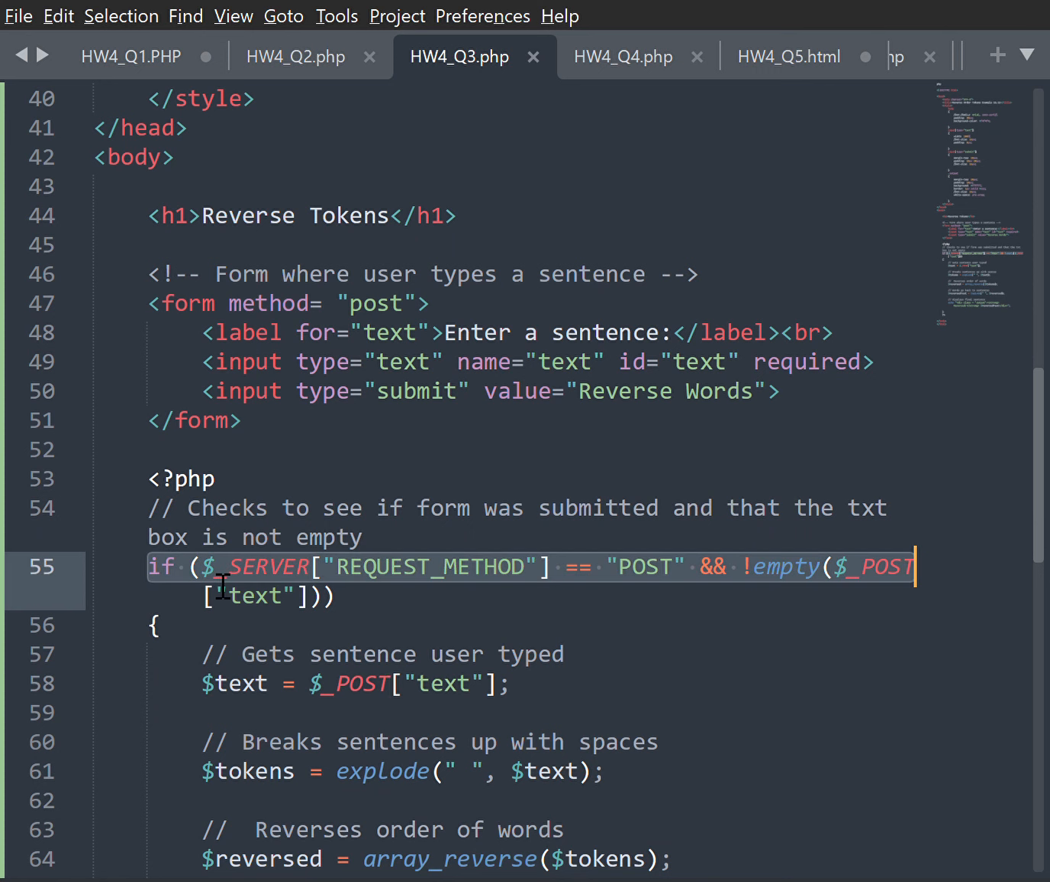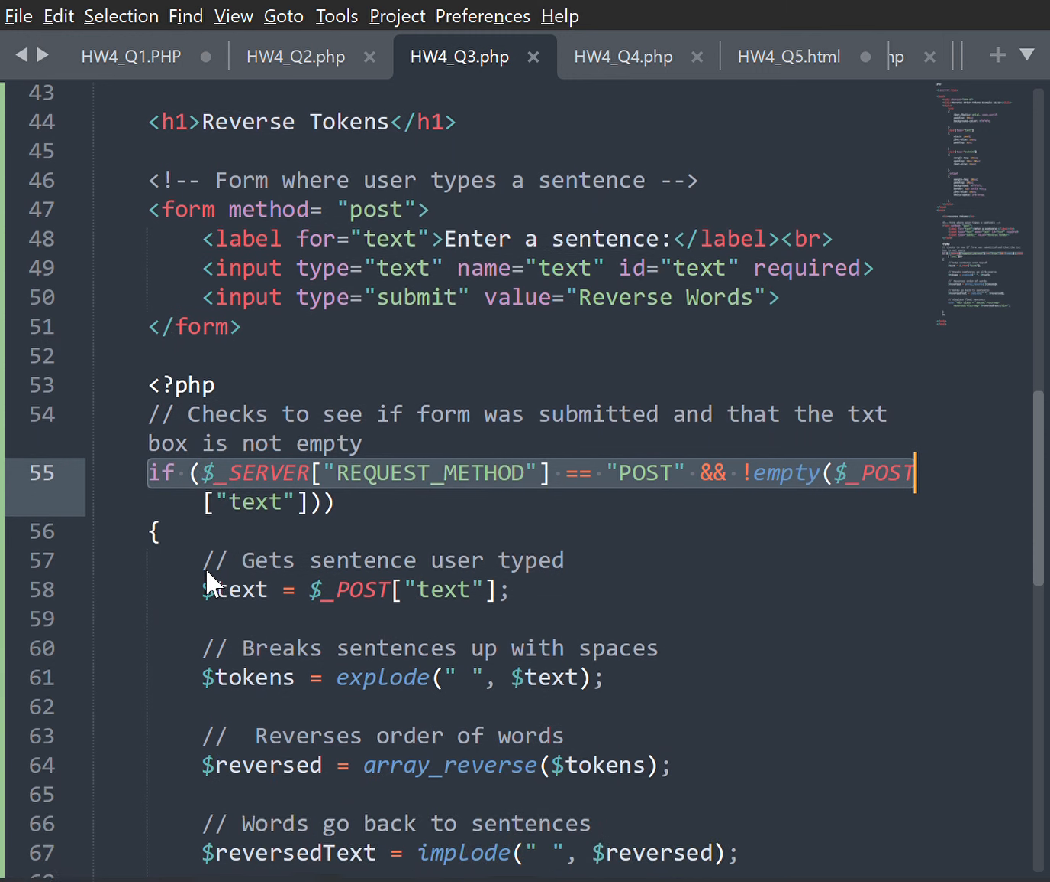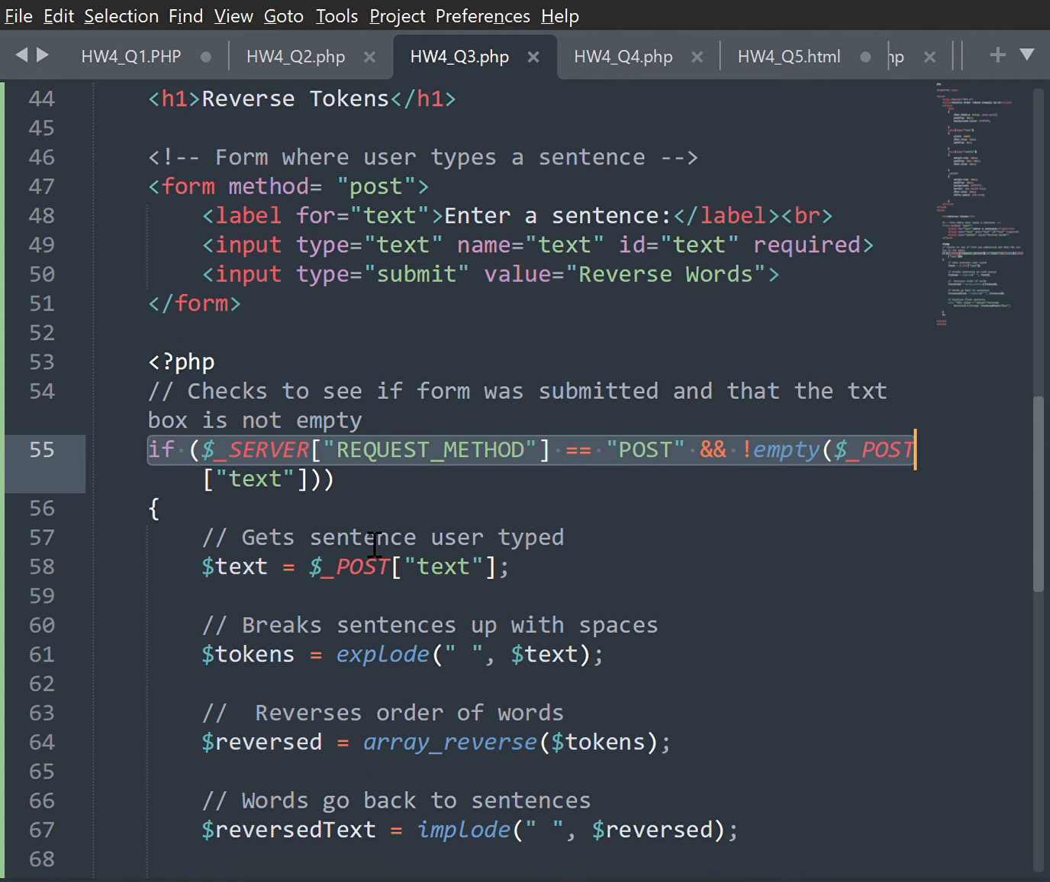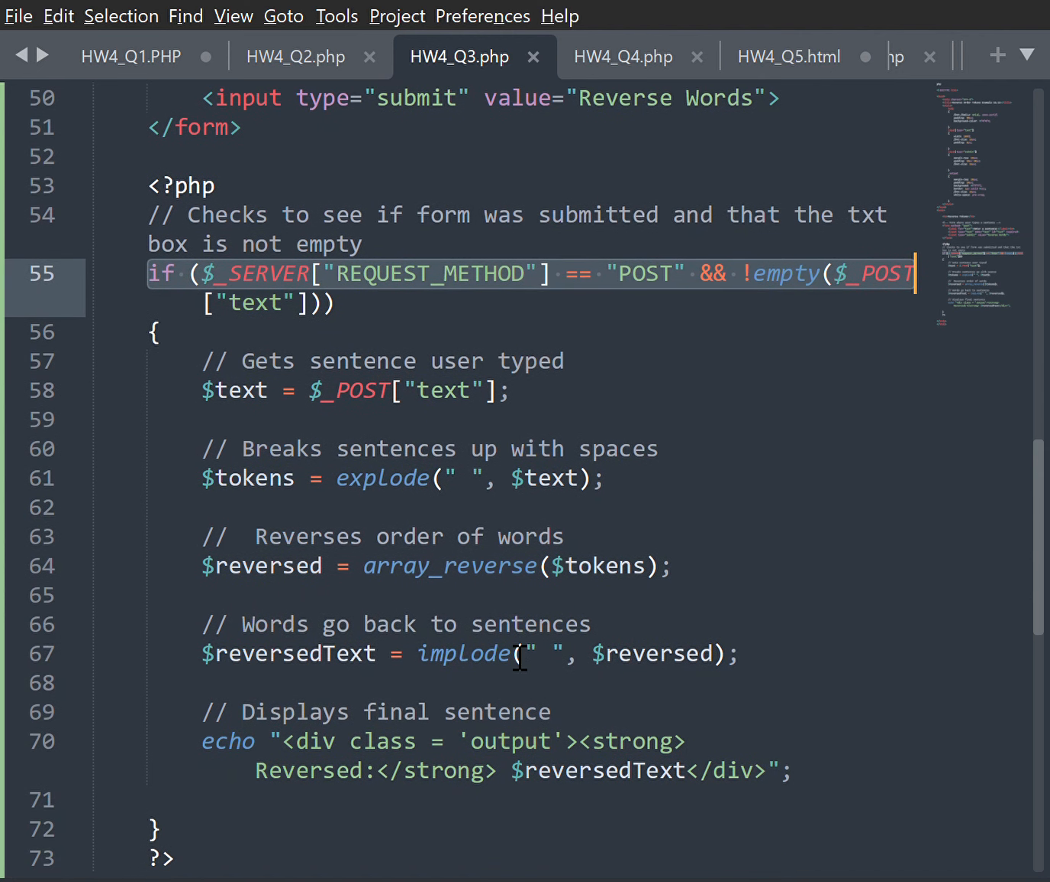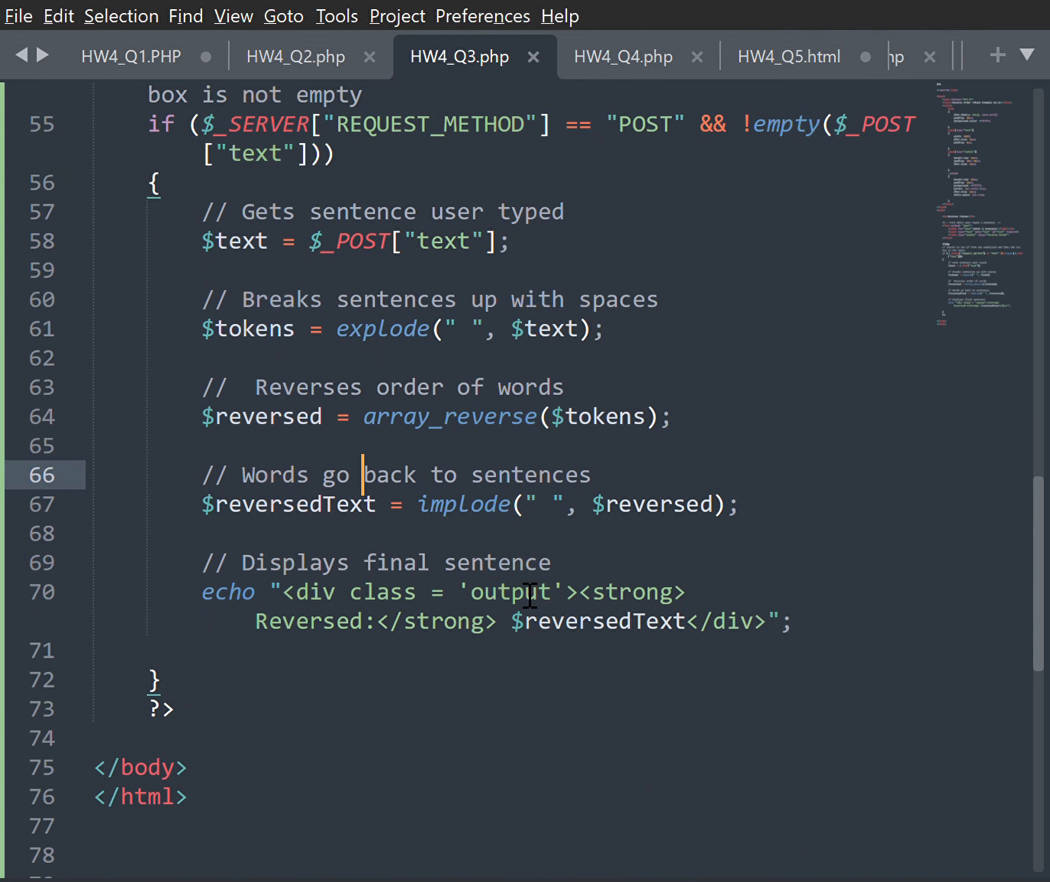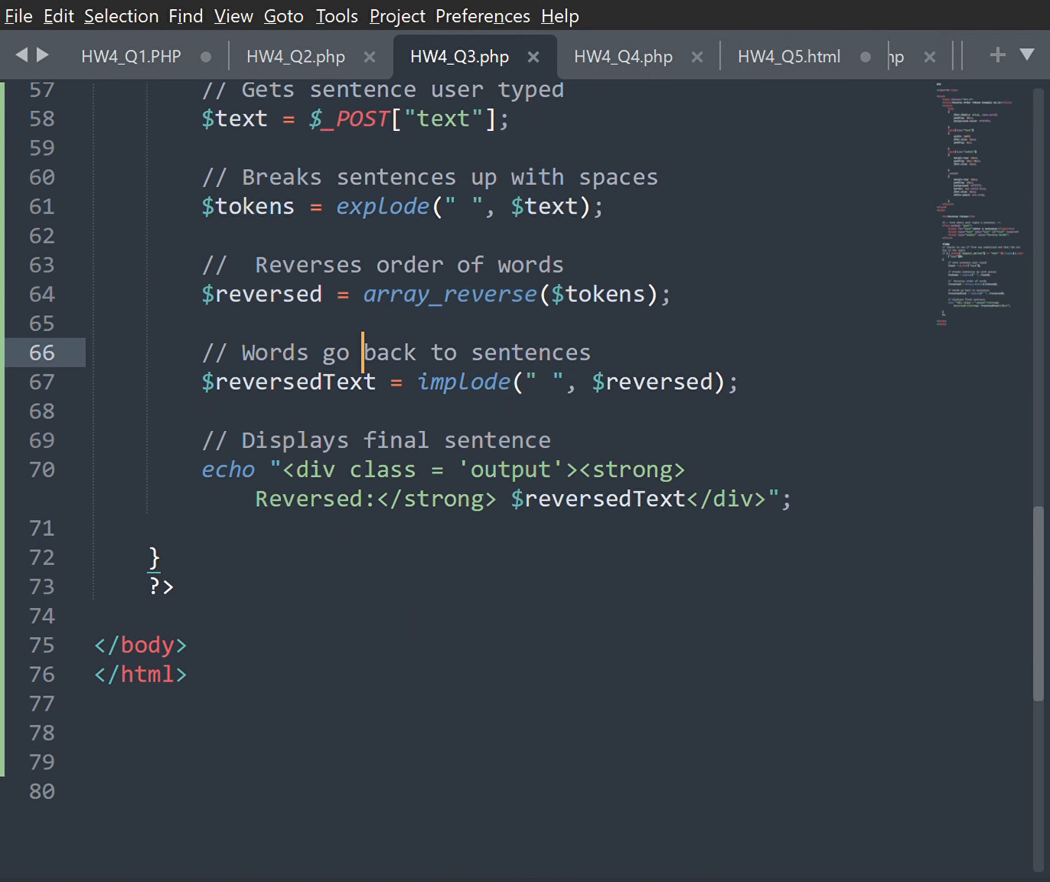This over here checks to see if the form was submitted and that the text box is not empty. Get the sentence the user typed, break the sentence up by spaces, and reverse the order of words. The words go back to a sentence with implode, and then it will display the final sentence in the output.